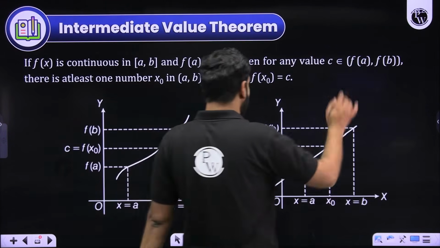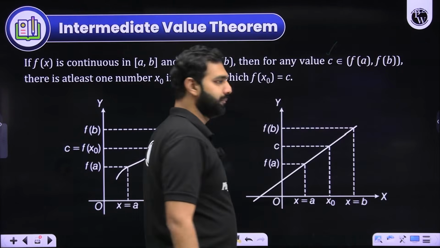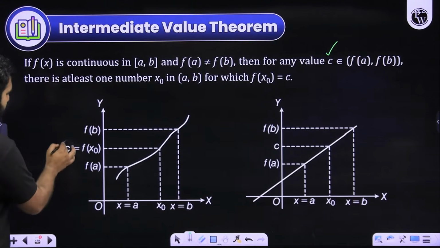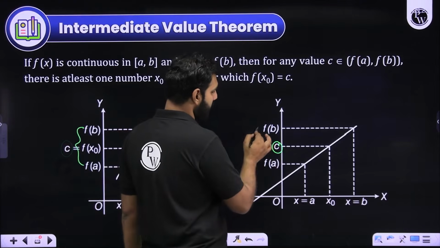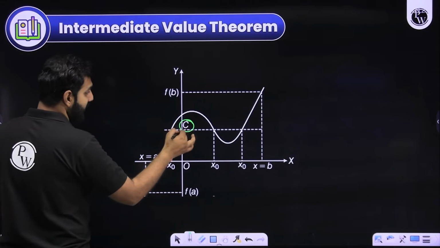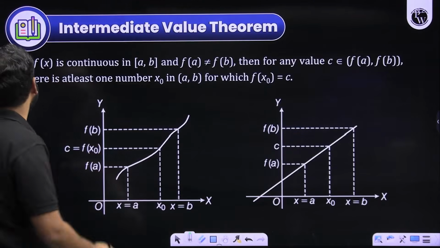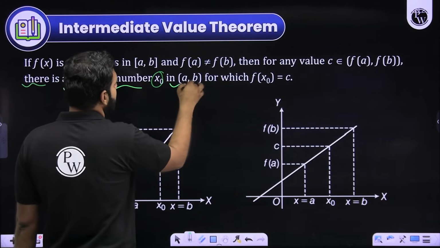What the theorem says is that there will exist a value C between f of a and f of b such that there is at least one number x naught in a to b.